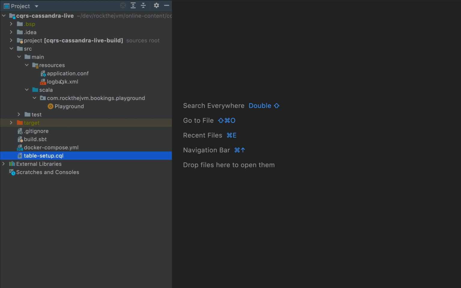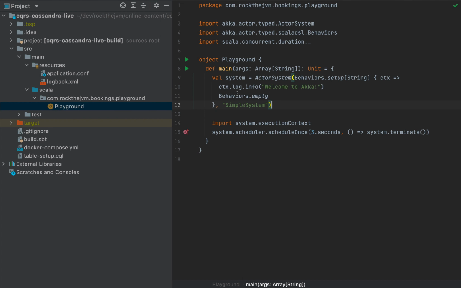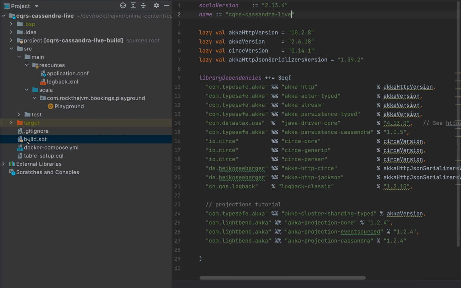You can check out the Git repository, which has a start tag, which you can check out to bring the code to the state that you are seeing right now. Now let me quickly walk you through this project. We are going to spend all of our time under source main Scala. Here we have a playground application with a simple actor system that will simply test whether you have the library dependencies already downloaded and installed. Which brings me to build.sbt, which contains all the library definitions that we're going to need for this demonstration.